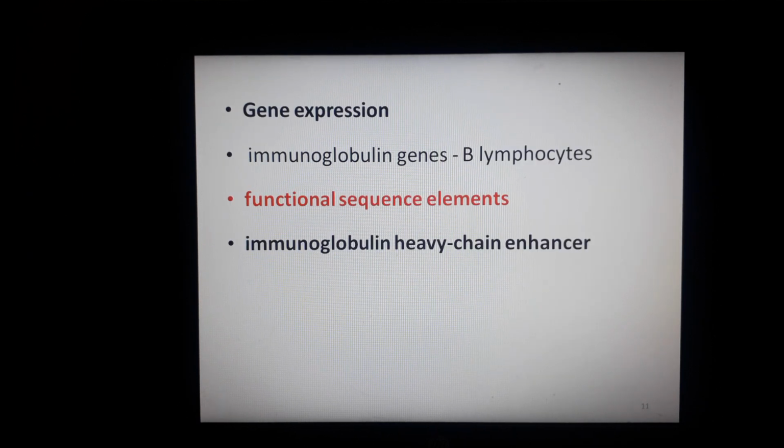Now let's see the purpose of this binding of specific transcriptional regulatory proteins to enhancers. This association is responsible for the control of gene expression during development and differentiation, as well as during the response of cells to hormones and growth factors. So this is the purpose of this binding.